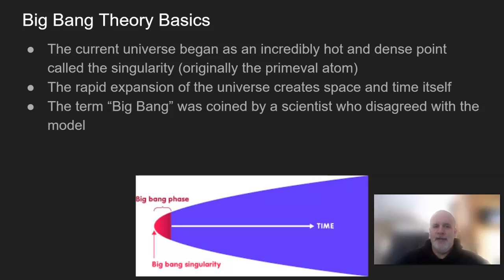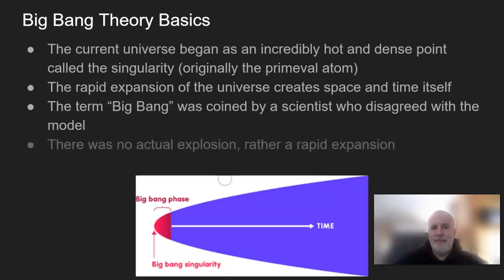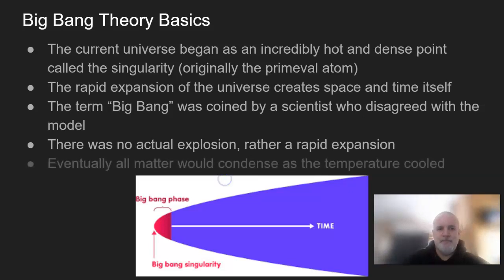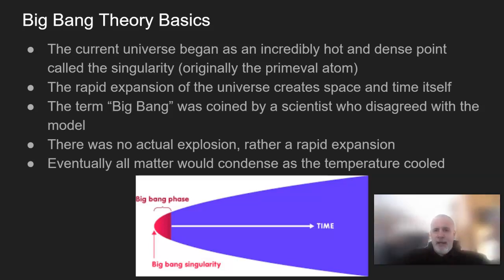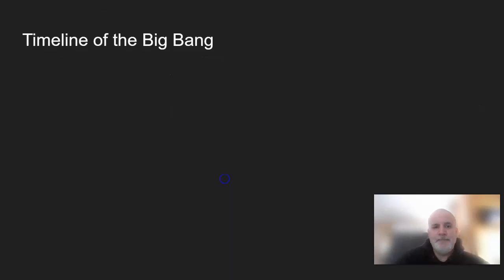Well, there wasn't really any sort of explosion of sound because there wasn't any mass anywhere else except for where this thing was expanding. There was not an actual explosion. So instead, what you have is a small point that then rapidly expands, and it's been expanding since. Eventually, all matter would condense as the temperature cooled. So as the stuff spread out, it started to condense into matter.